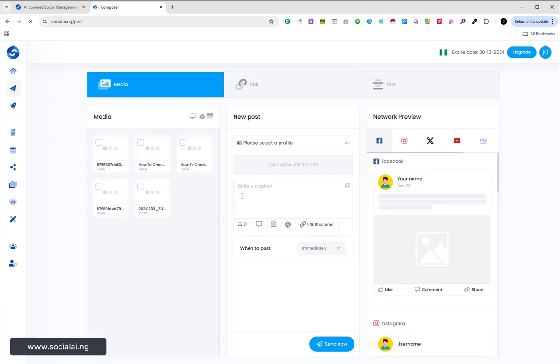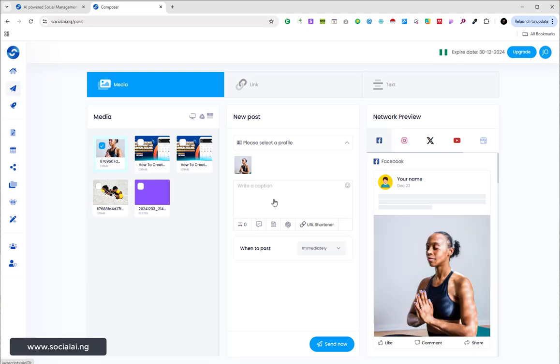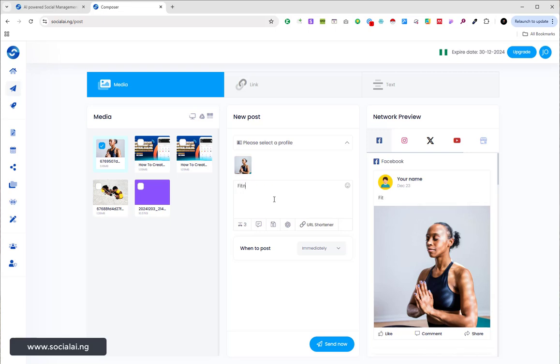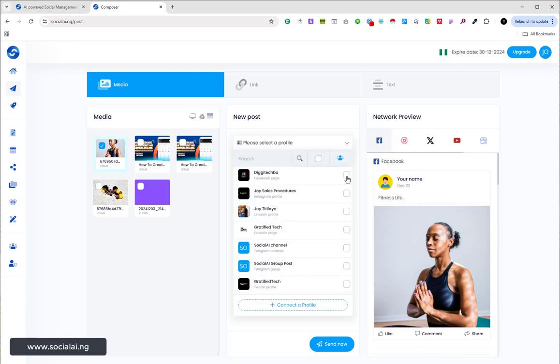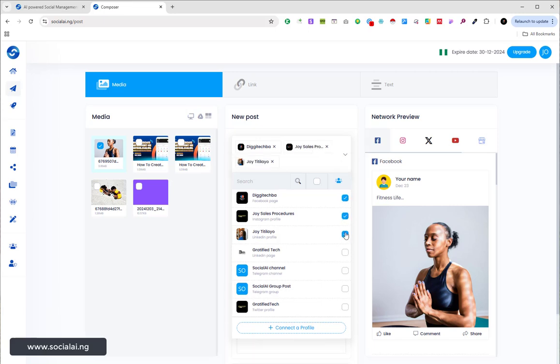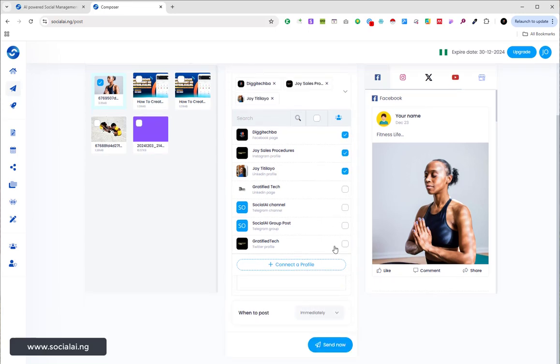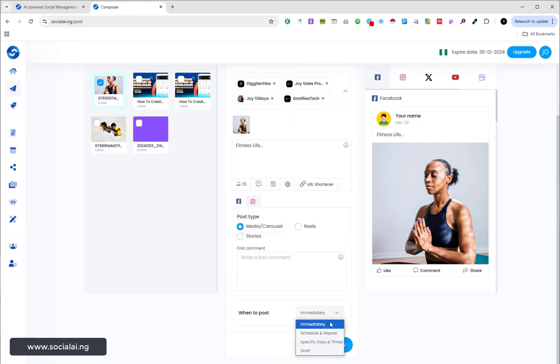So you can see that this can be done multiple times, an unlimited number of times, and also for an unlimited number of people you're managing their accounts for, or your own profiles and pages, your business profiles and pages, and so on and so forth. So fitness, life, I'll be selecting multiple ones here, LinkedIn, social, okay, X. So let me come to immediately. I'm going to be posting it now so that I can show you how the post is actually going to be after everything is done. So let me click on send now.